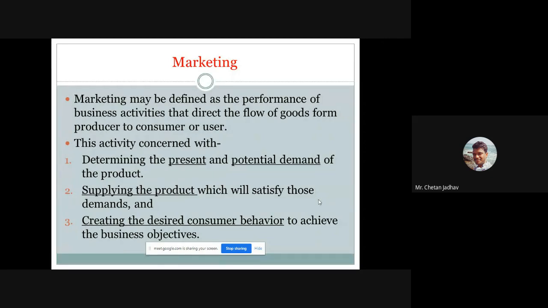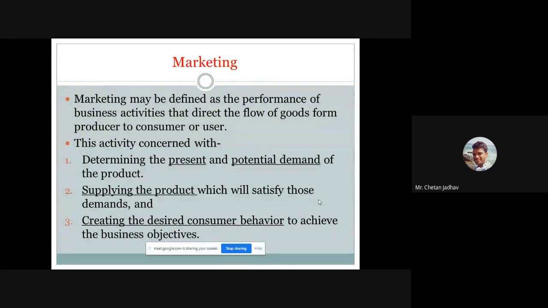Unless and until we complete that demand, we will ultimately get bad feedback and comments throughout the market. So we have to try 100% to supply, or meet, the demand.